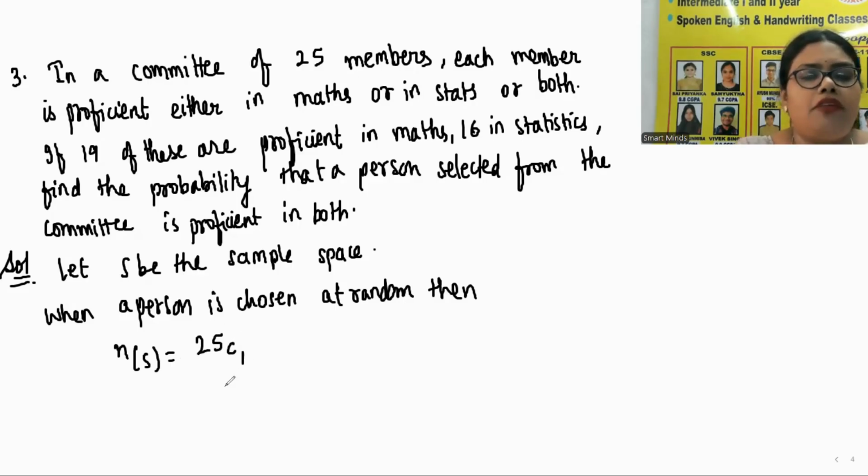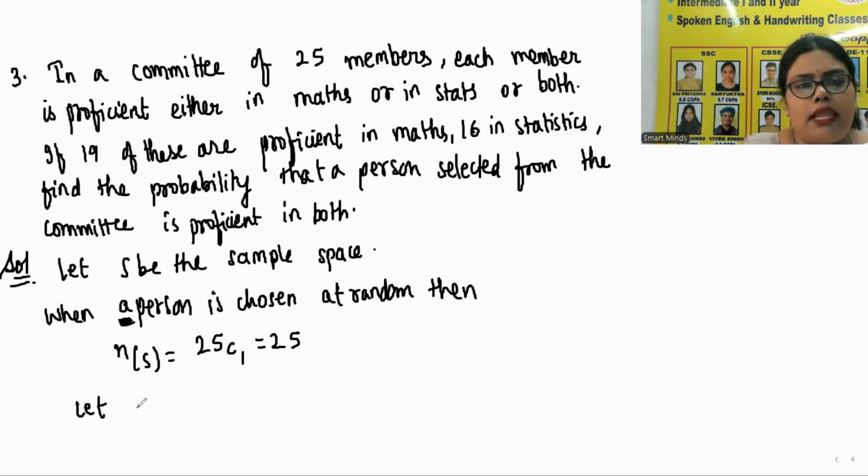Why are we writing 25C1? Because out of 25 members, we are selecting any one. Because here it is given that a person is chosen at random, and a person means one person. You are choosing one person at random. So that's why we are writing 25C1. That is 25 only.